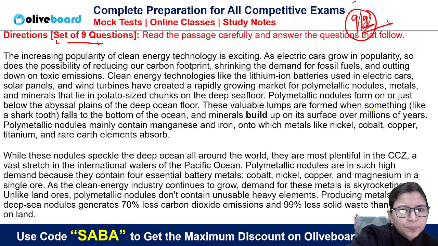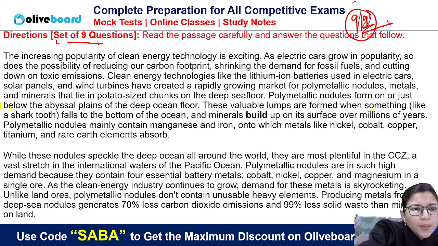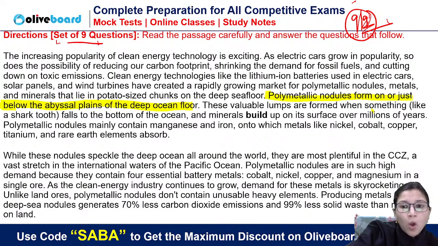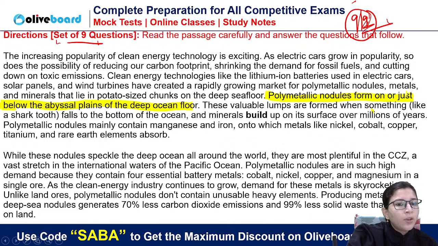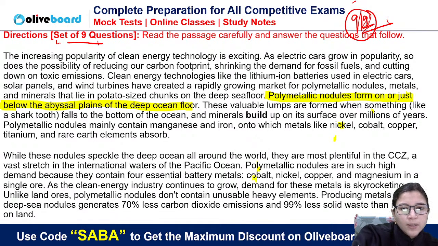Let me discuss, guys. See here, it's given polymetallic nodules, okay, they are present below the abyssal plain. So those who are saying one is correct are absolutely wrong, because it's given here polymetallic nodules form on or just below the abyssal plain. Abyss matlab very deep bottom. Okay, so below, it is given, plains of the deep ocean floor. So the first is definitely wrong. Okay, and then this is correct, because we get all these metals: cobalt, nickel, copper and magnesium. So that is absolutely correct.